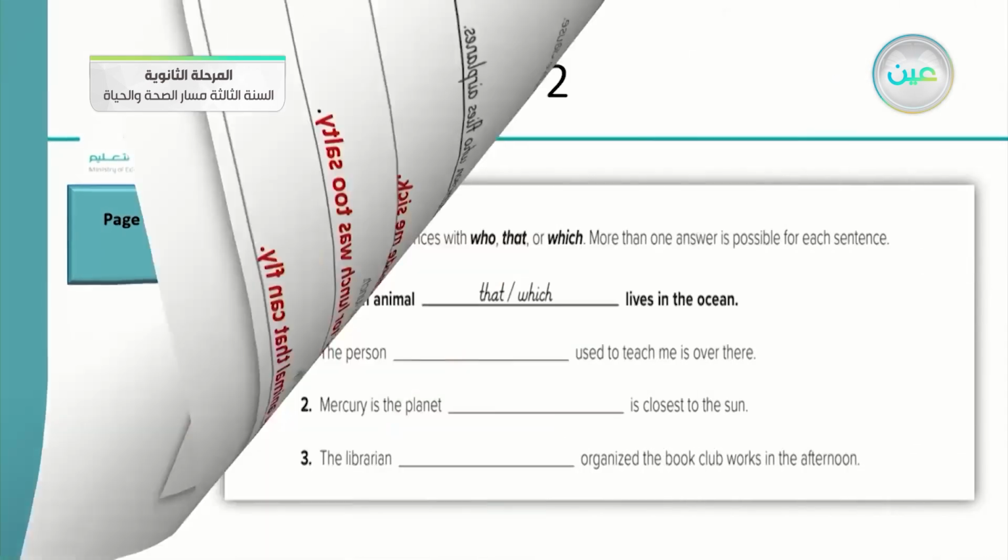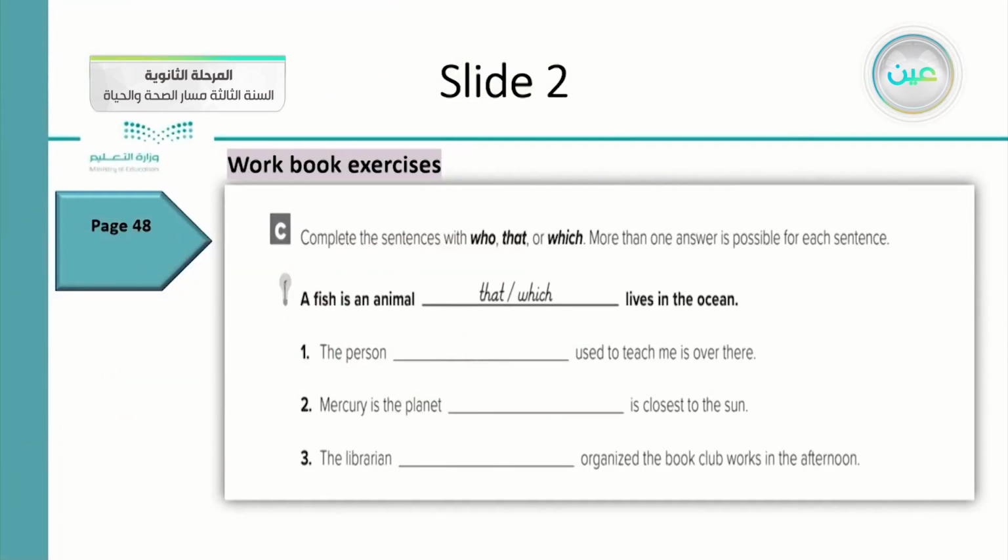Okay, now we will go to the 3rd question from slide 2. According to the adjective clauses and relative pronouns, complete the sentence with who, that, or which. More than one answer is possible for each sentence, which means that you can use 2 as a correct answer. This is a model.